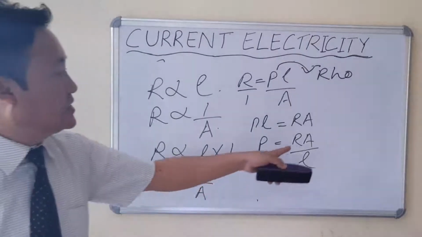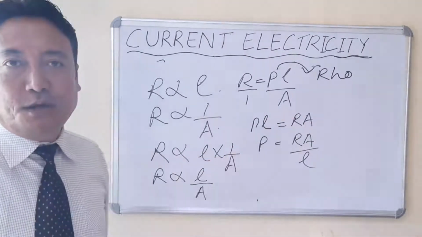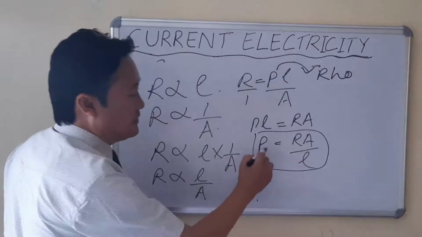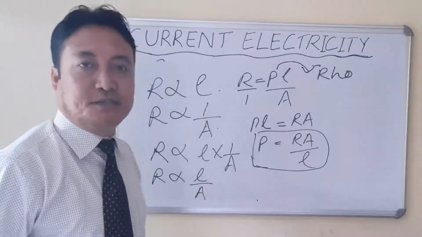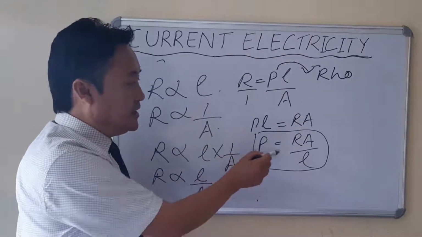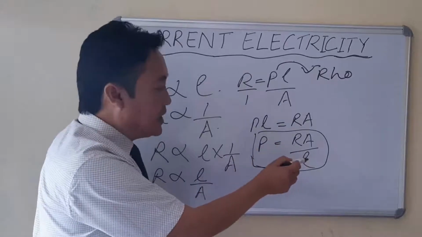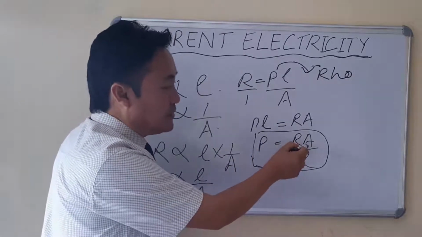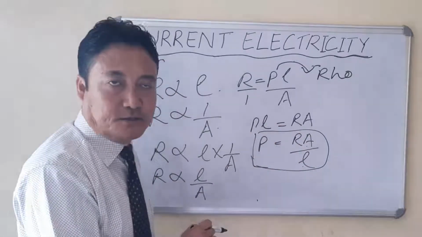Specific resistance or resistivity is the resistance offered by a wire of length 1 meter having a cross-sectional area of 1 meter square. So from here we can find the definition of specific resistance or resistivity.